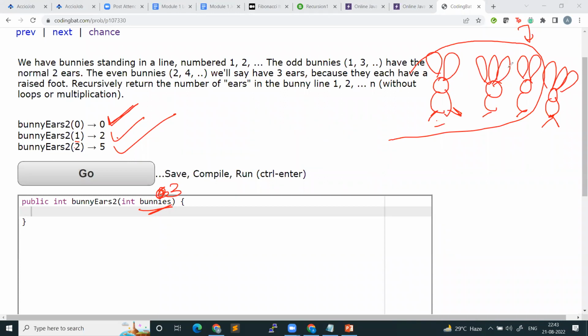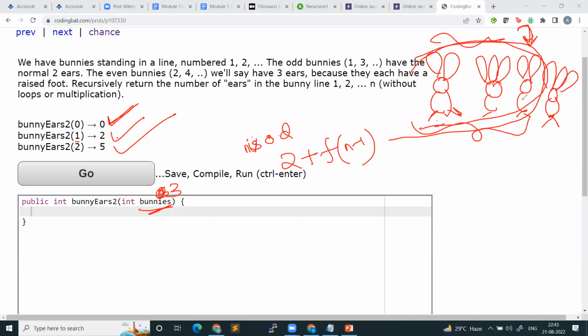If you are standing at an odd numbered bunny, the value is 3, so the total number of ears of these 3 bunnies will be 2 plus the total number of ears these 2 bunnies have. So 2 plus f of n minus 1. Do you agree? If n is odd, that means you are standing on a bunny that has 2 ears.